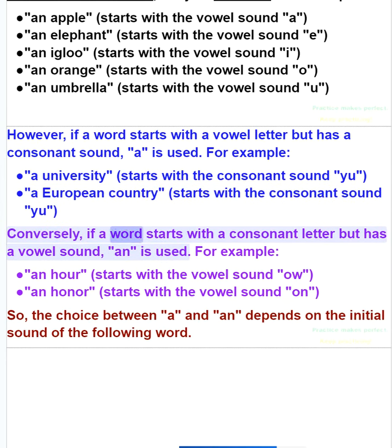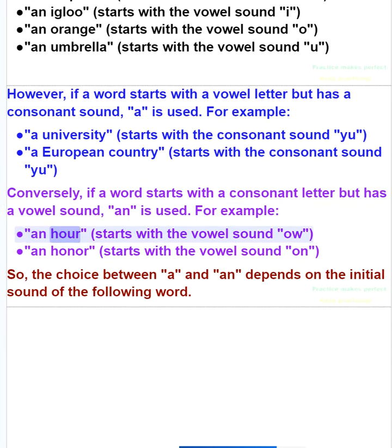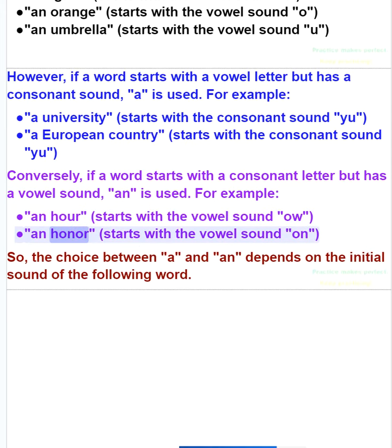Conversely, if a word starts with a consonant letter but has a vowel sound, an is used. For example, an hour starts with the vowel sound ow, an honor starts with the vowel sound o.